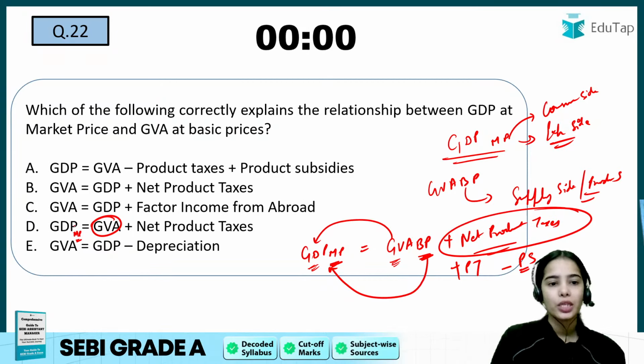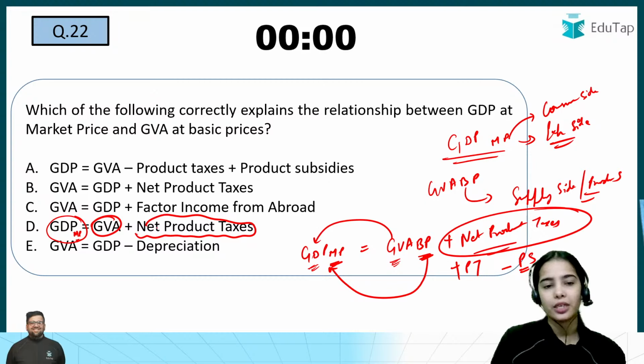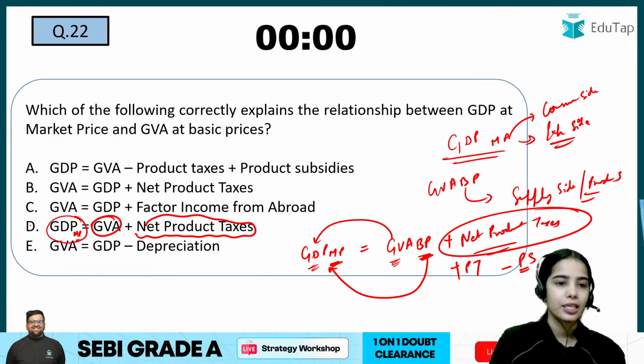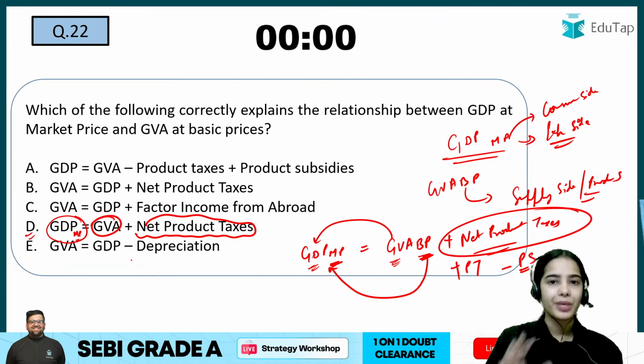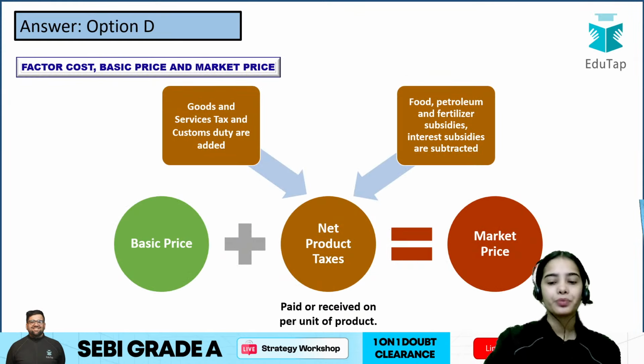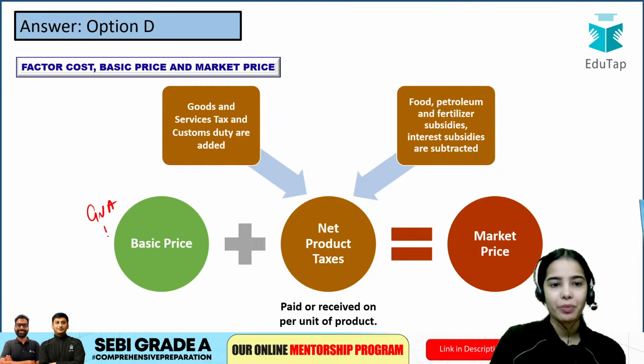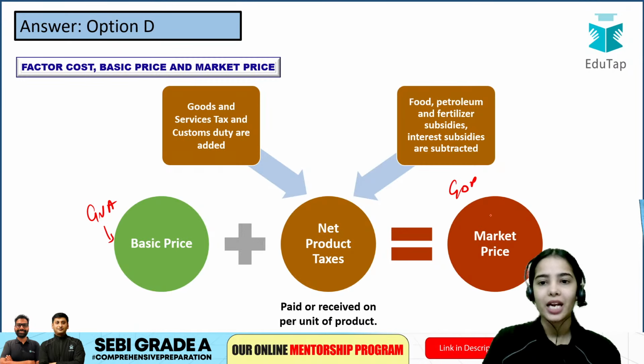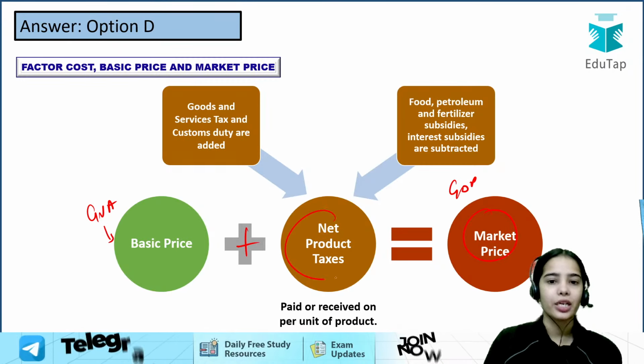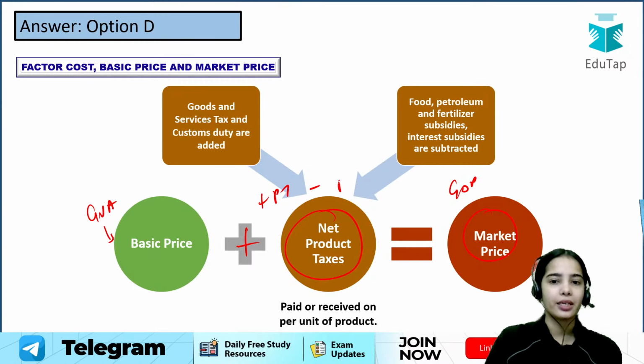So if you want to convert your GVA at basic price to GDP at market price, add the net product taxes: add the product taxes and deduct the product subsidies.